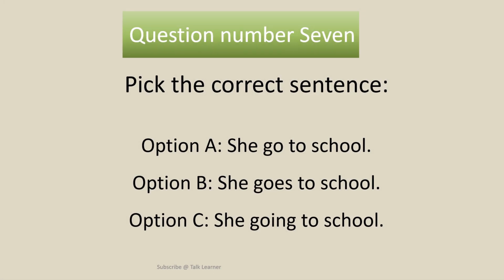Question number 7. Pick the correct sentence. A. She go to school. B. She goes to school. C. She going to school.